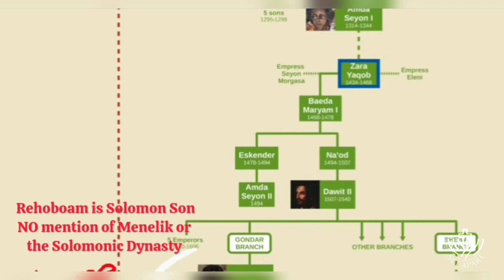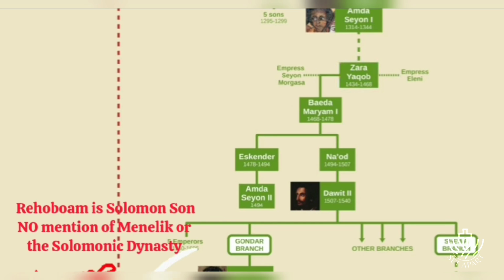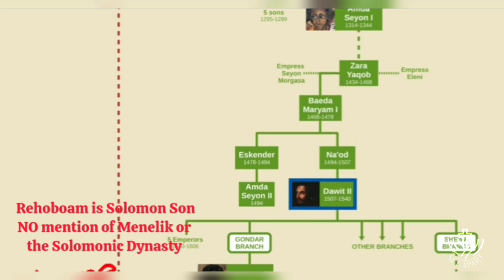After the death of his first wife, he married a woman named Eleni, who had previously been a Muslim princess whose lands had been conquered and converted by Zara Yakab. After the death of her first husband, she became an important political figure during the reigns of his sons and grandsons, demonstrating that women had held positions of power throughout Ethiopian history. She died during the reign of Dawit II, for whom she had originally served as a regent.